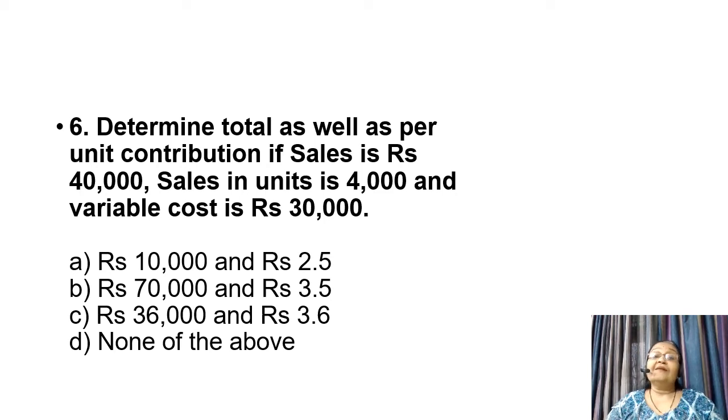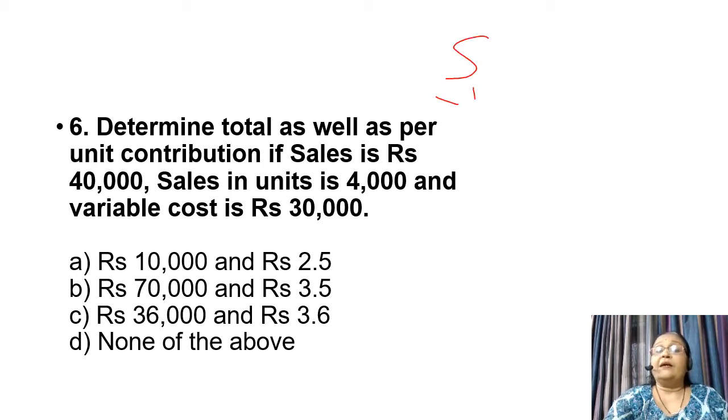This is a practical question which we are going to solve by reading it carefully. Determine total as well as per unit contribution. If sales is rupees 40,000, sales units are 4,000 units and variable cost is rupees 30,000. Friends, we can solve this question two ways. We can calculate first the contribution per unit and thereafter the total contribution, or we can calculate the total contribution and thereafter we can find out the contribution per unit.